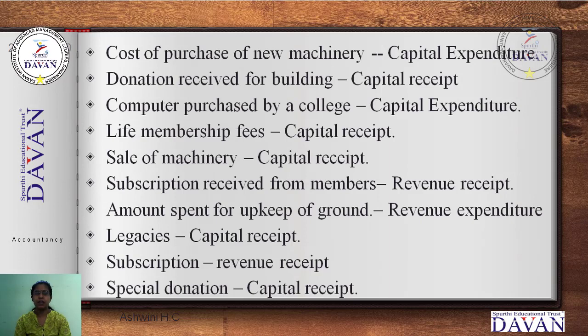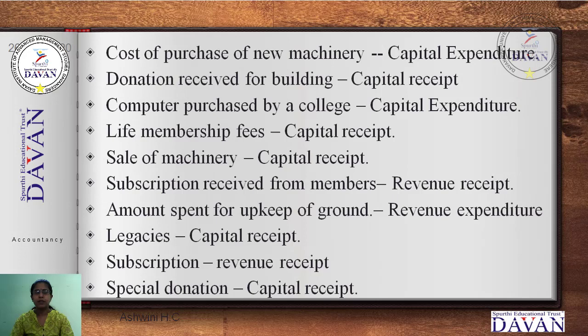Next, subscription received from members. Subscription means receiving fees helpful to the organization. So it is a revenue from the members. It is repeated: one person gives, next time another person gives, so it keeps being collected. It is a revenue receipt.